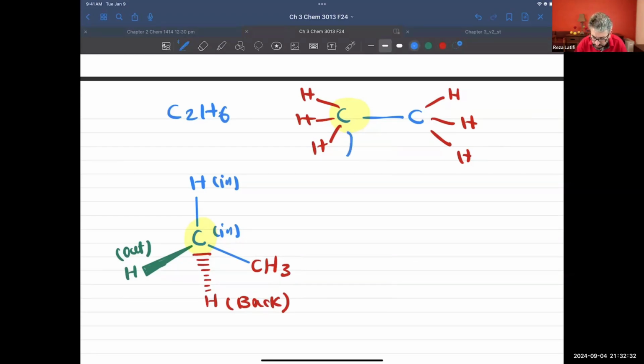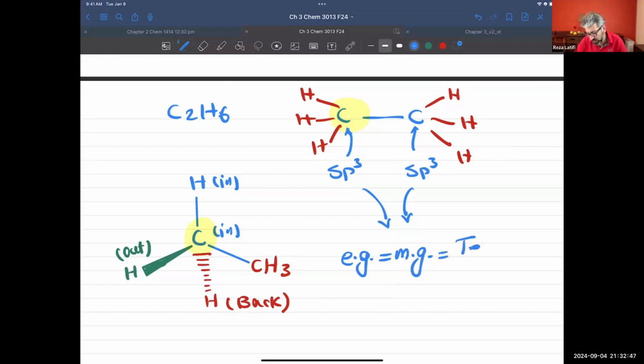And both carbons will have sp3 hybridization. That means in both cases, electron geometry, which is equal to the molecular geometry, will be tetrahedral. And what does it mean? It means any bond angle you pick, for example, this bond angle, is 109.5 degrees.